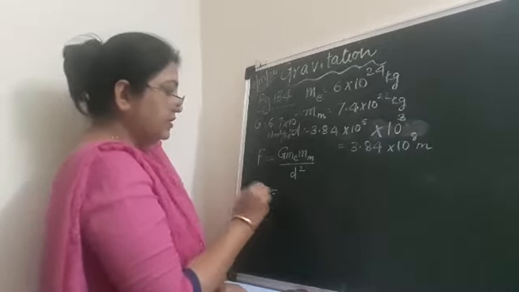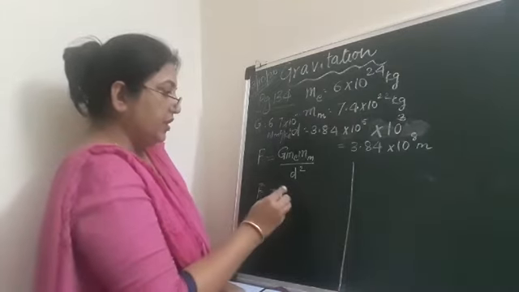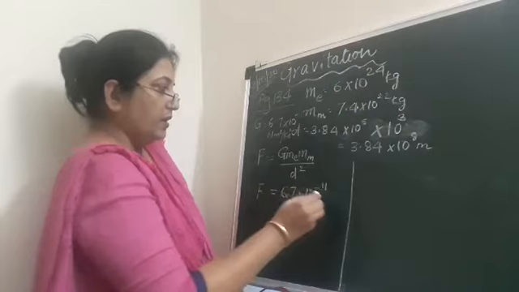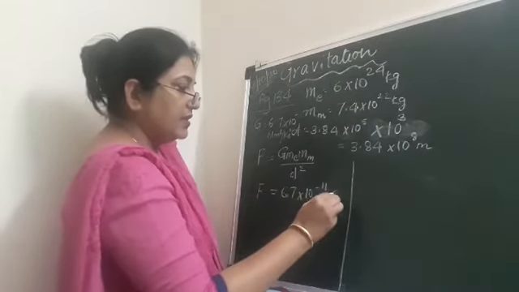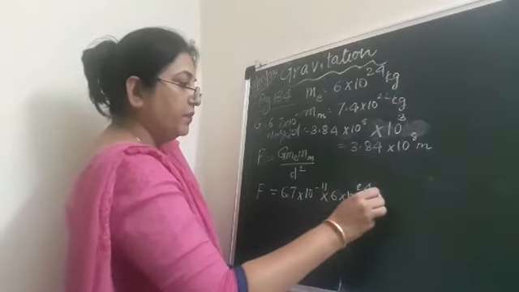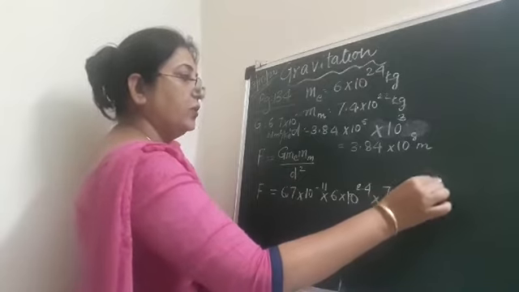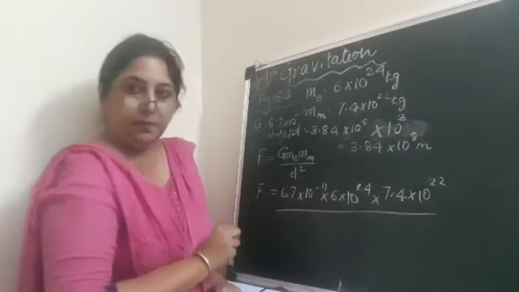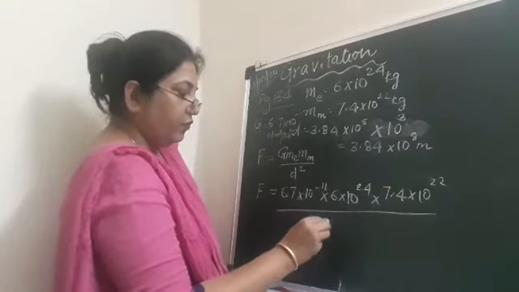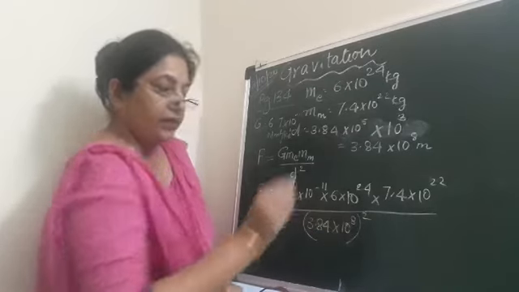So F is equal to G, that is 6.7 into 10 to the power of minus 11, then M E, that is 6 into 10 to the power of 24, into 7.4 into 10 to the power of 22, upon D square, that means 3.84 into 10 to the power of 8, the whole square.